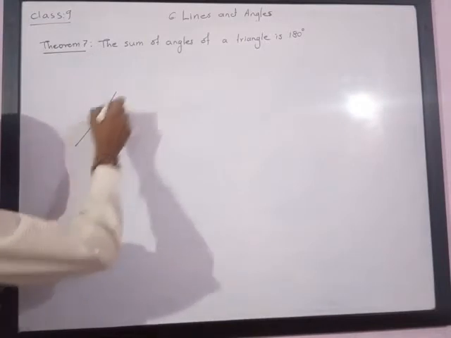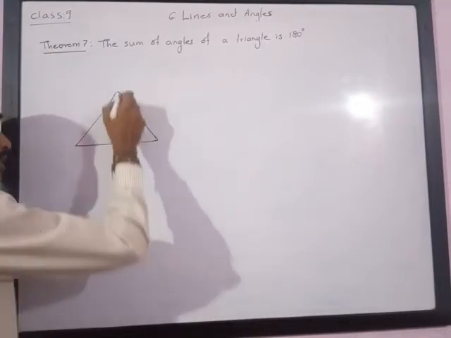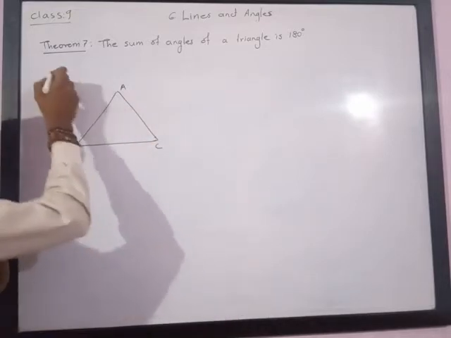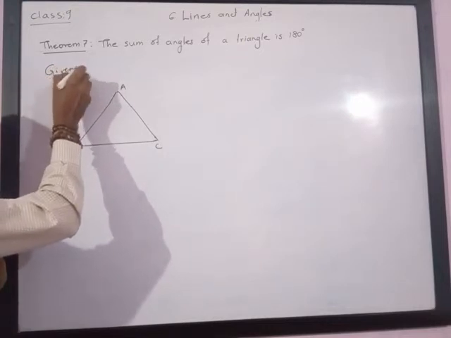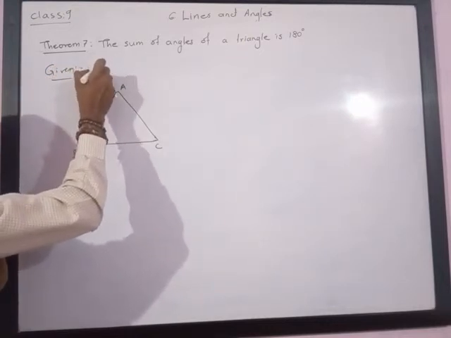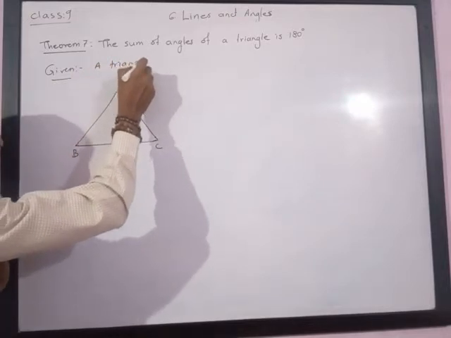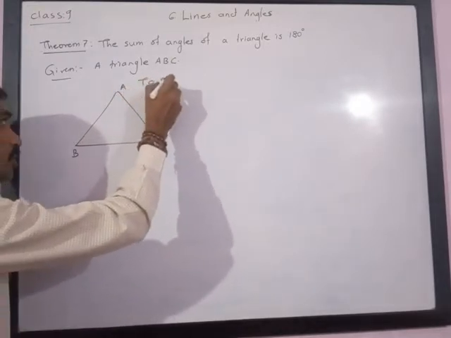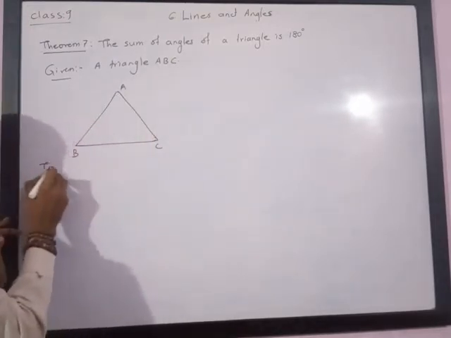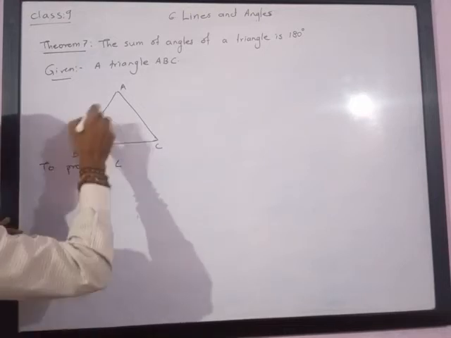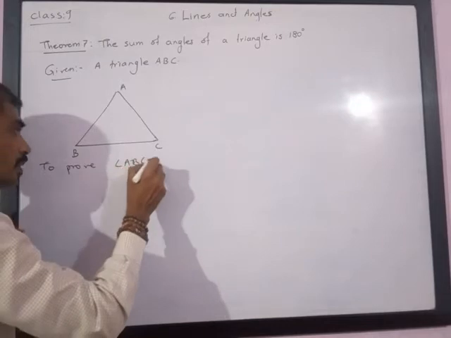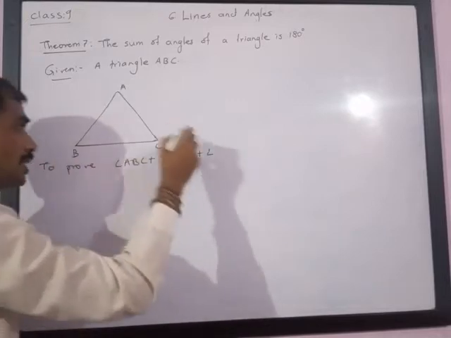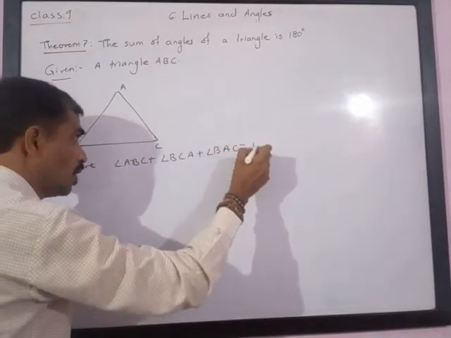Now we are given the triangle ABC, and we are asked to prove that angle ABC plus angle BCA plus angle BAC is equal to 180 degrees.